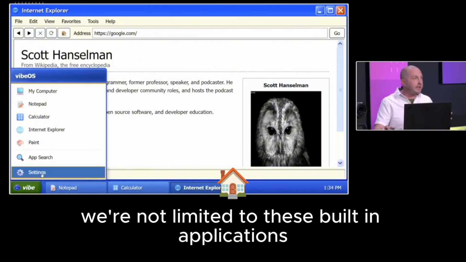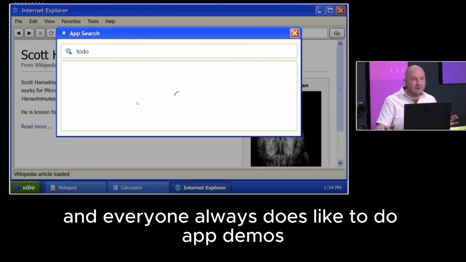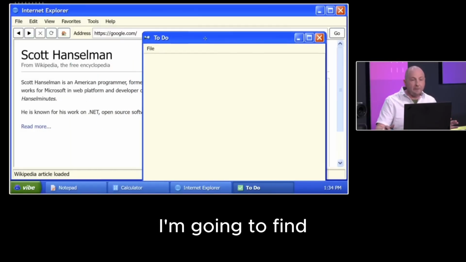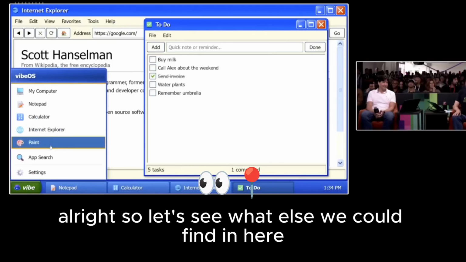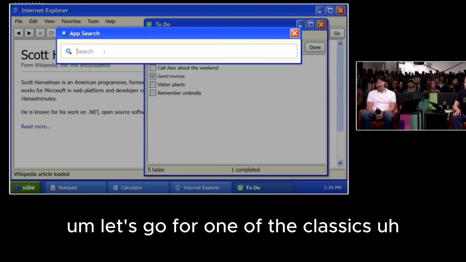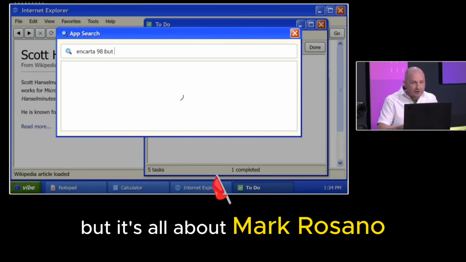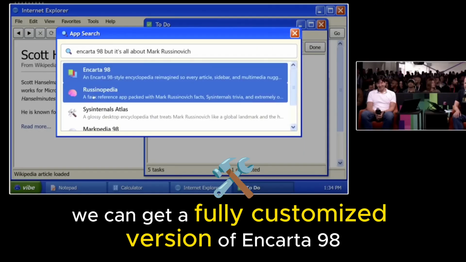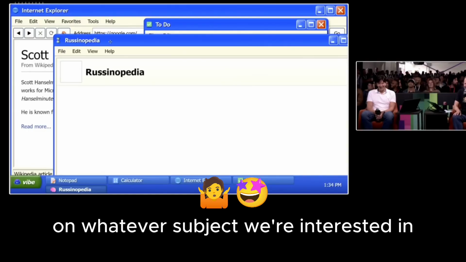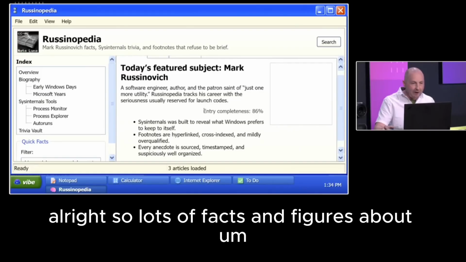We're not limited to these built-in applications. We can search for any app that we want, and everyone always does like to do app demos. So anything that I search for, I'm going to find, and it will just be created for me on the fly, all right? So let's see what else we could find in here. Let's go for one of the classics, Encarta 98. Everyone loves that one, but it's all about Mark Russinovich. All right? And so we can get a fully customized version of Encarta 98 on whatever subject we're interested in. All right? So lots of facts and figures about Mark here.